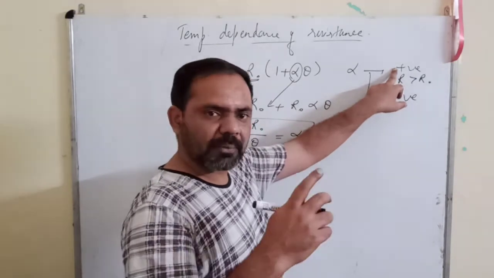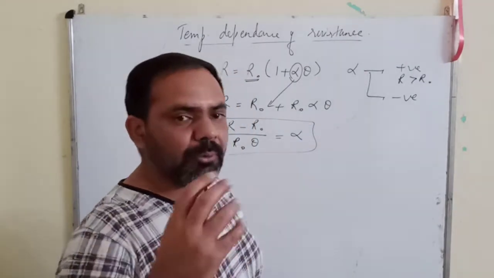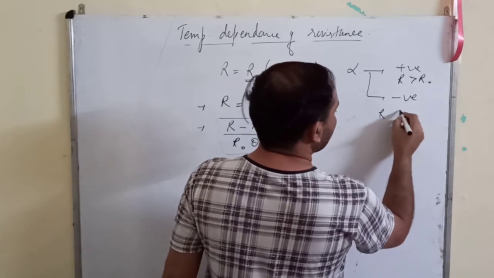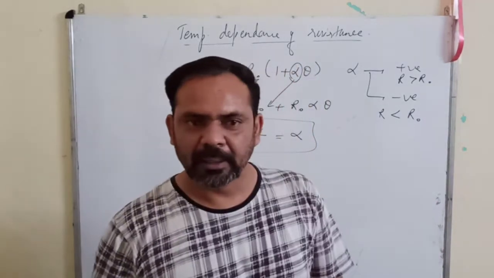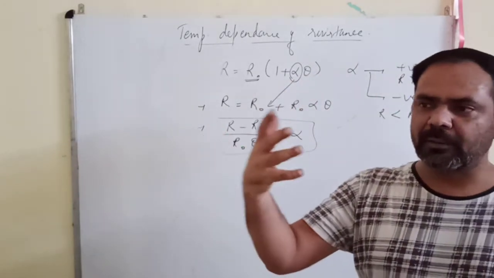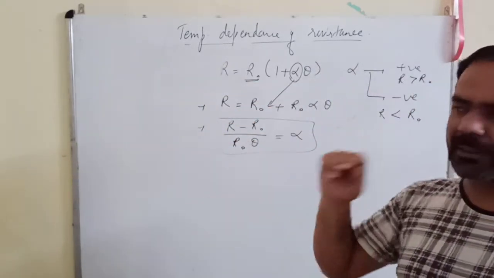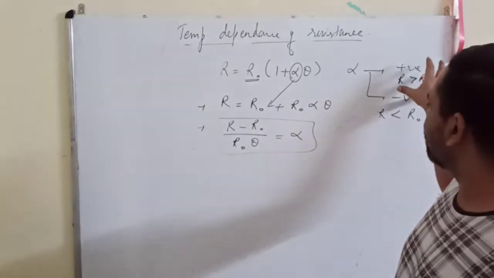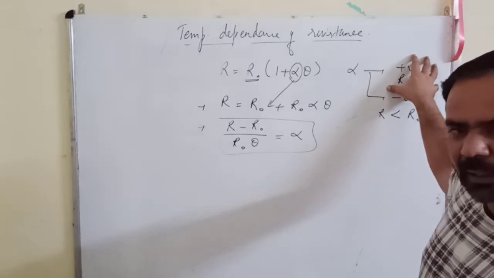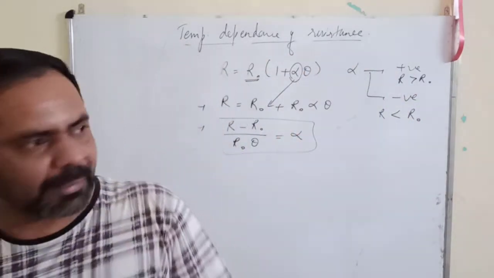So this is the alpha. Most of the conductors have positive alpha value, but there are a few materials which have negative alpha also, meaning that R will be less than R naught. It means that when they are cold, when their temperature is low, their resistance is high, and when you pass current through them, their temperature increases and their resistance decreases, just the opposite. So we have nothing to discuss about the conductors with positive alpha value. What we need to discuss is this one.